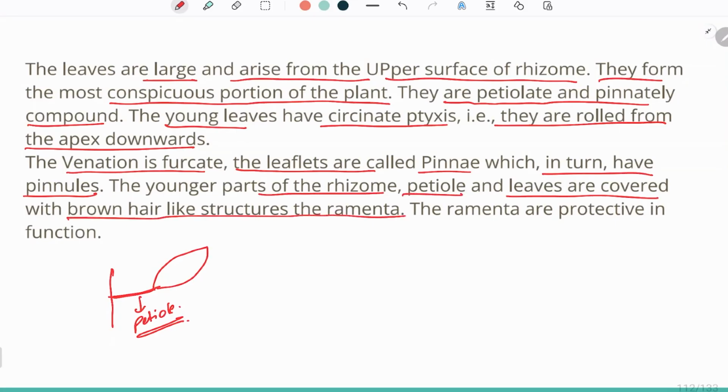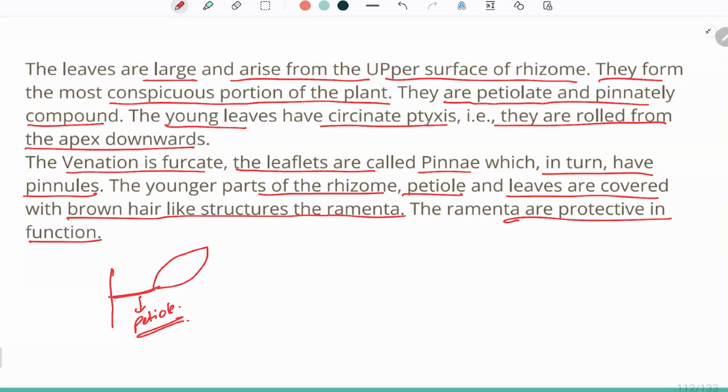We have discussed the term ramenta, which is a hairy structure present on the surface of the newly growing plant or even on the stem or petiole, so that the plant can protect itself from desiccation. The ramenta is protective in function.